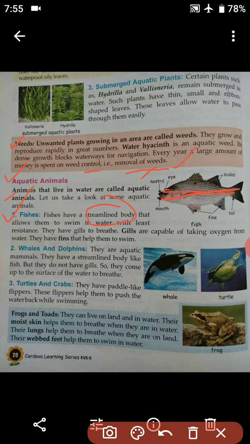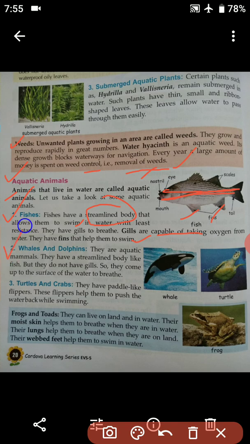They have gills to breathe. In the case of human beings, we have lungs, and with the help of lungs we are able to breathe. But fishes breathe with the help of gills. Gills are capable of taking oxygen from water. They also have fins that help them to swim. These are the fins. With the help of fins, the fish will swim.